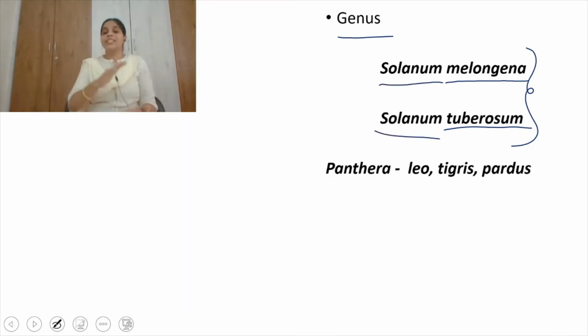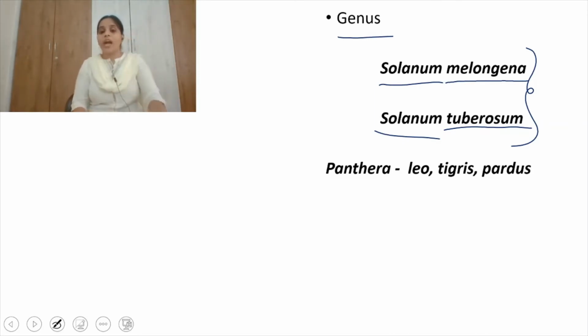So genus is the next order of taxonomical category. After species we have genus. So genus contains a group of organisms. What organisms do you have in genus? A group of different species which are sharing some common characteristics.